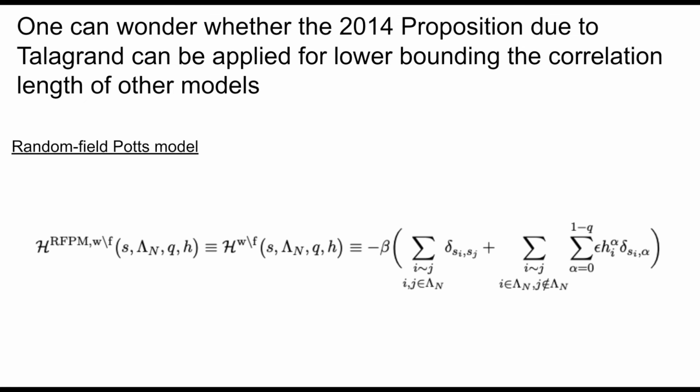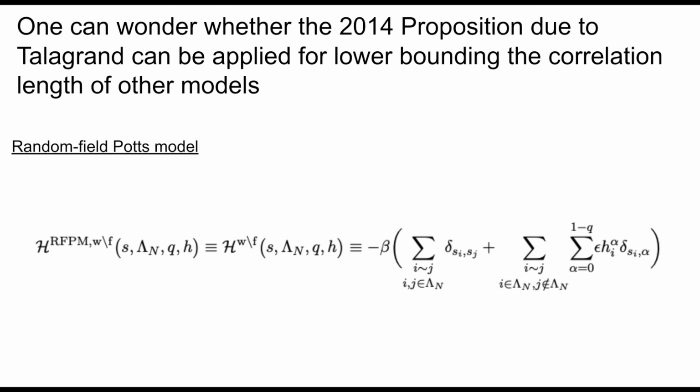So first of all, we have to make use of a Hamiltonian. From the Hamiltonian that's given for the random field Potts model, we can take either wired or free boundary conditions. And this Hamiltonian is a generalization of the Hamiltonian for the Ising model and for the random field Ising model alike, because it is a function of the spins S in addition to the finite volume Lambda_n and the number of colors Q. The external field H plays the role of the Gaussian disorder that was originally introduced for the random field Ising model Hamiltonian.